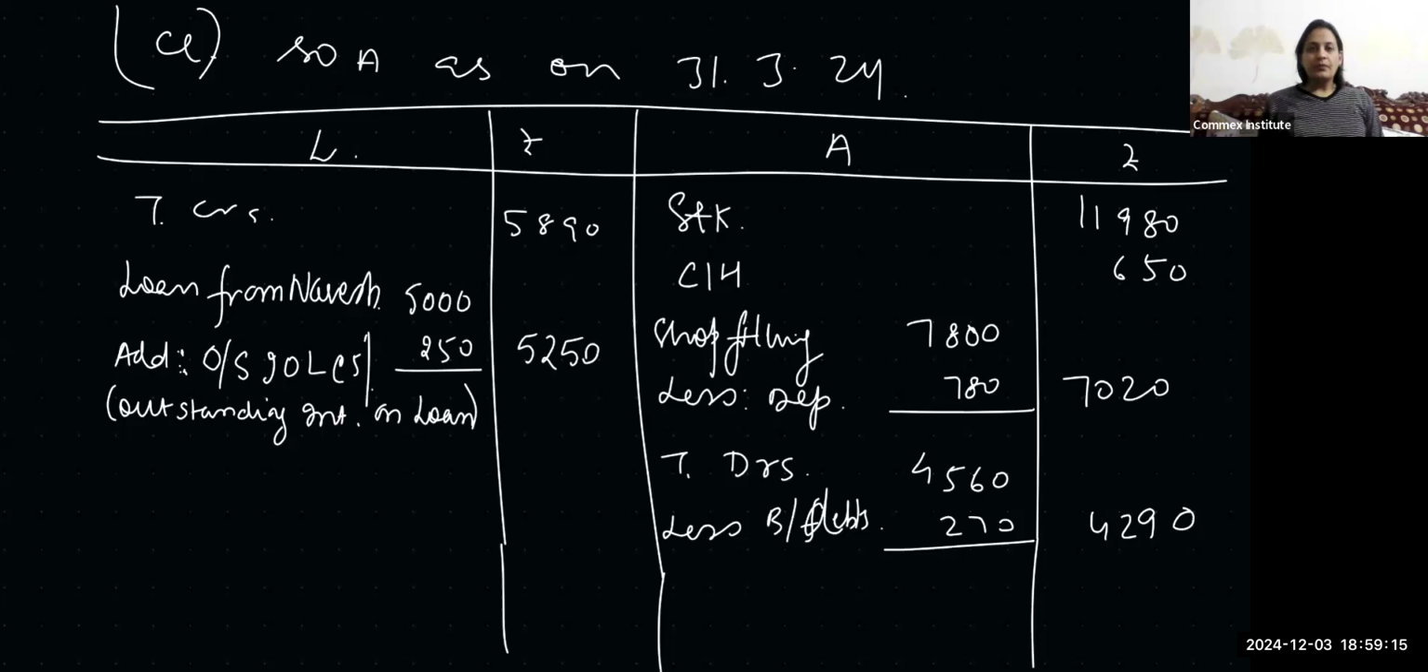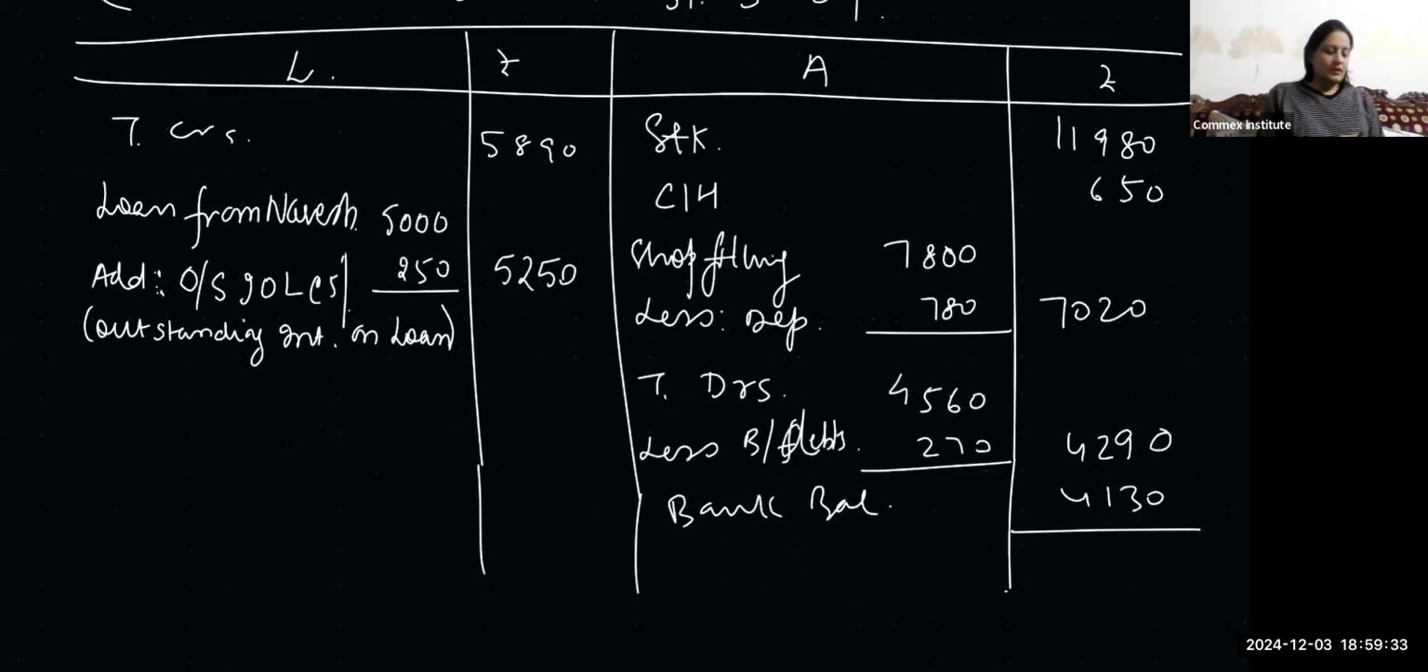$4290 in the outer column. And then we have bank balance as it is, we'll copy. Bank balance is 4130. Now the total of the asset side will make 11,980 plus 650 plus 7020 plus 4290 plus 4130 is 28,070. So same total I'm going to put on the liability side also.